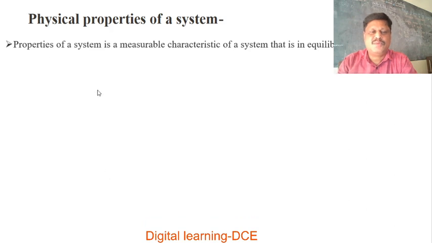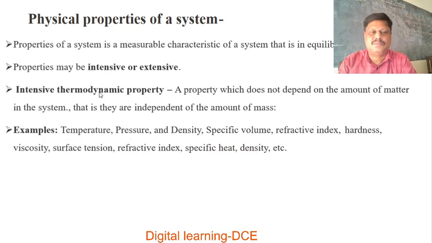We will discuss some more physical properties of a system. A property of a system is a measurable characteristic of a system that is in equilibrium. Properties may be intensive or extensive. So that is properties of a system.